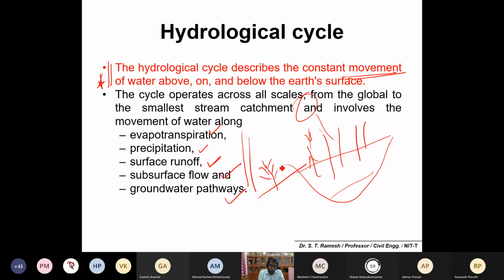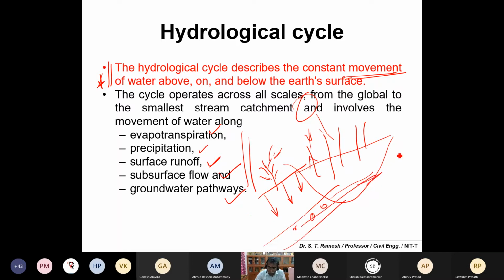because the plants in the soil will also take up a small amount of water, and the water will be liberated through their system, either through leaves or stems. That you can call evapotranspiration. And water will be penetrated through the soil, that you can call subsurface flow, below the soil. And finally, it will end up with the groundwater pathways.